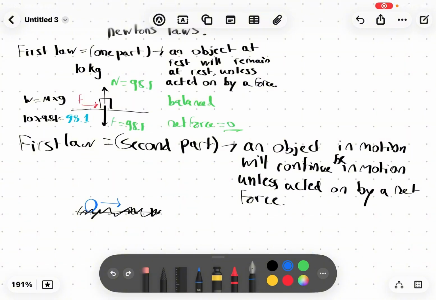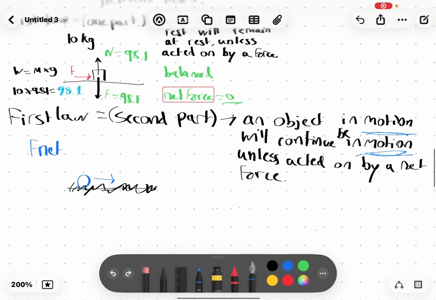And because there is a net force in this type of situation, that means the object will not continue in motion. It's not never ending. I mean, that is quite logical, however, not at the same time. The second part of the first law says that if it is in motion, it will continue to be in motion if there's no net force, which is technically a brother to the friction.